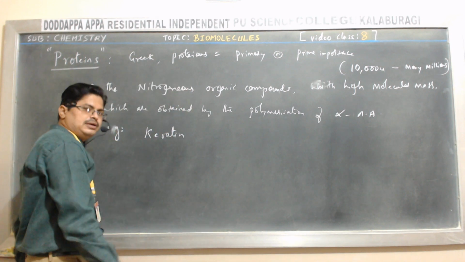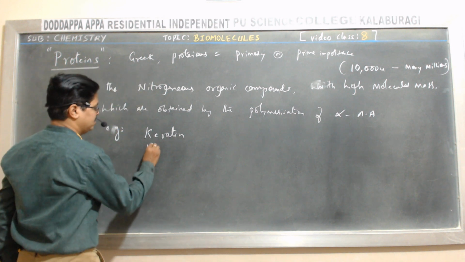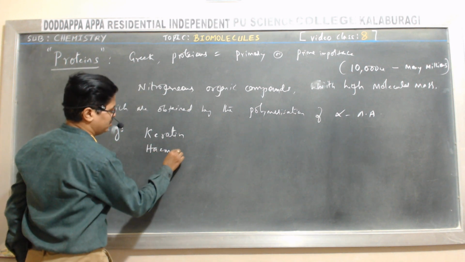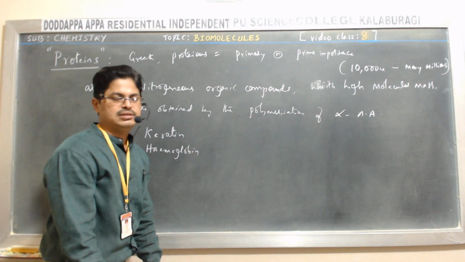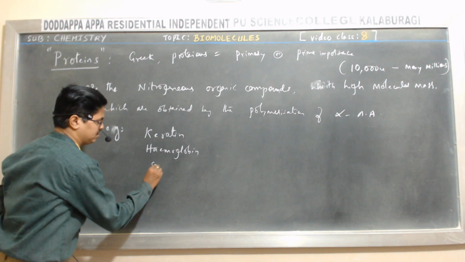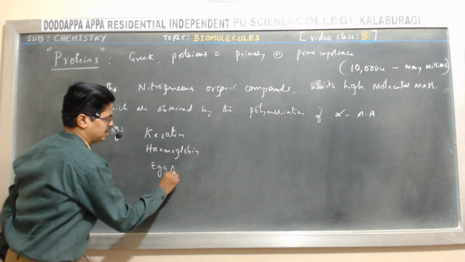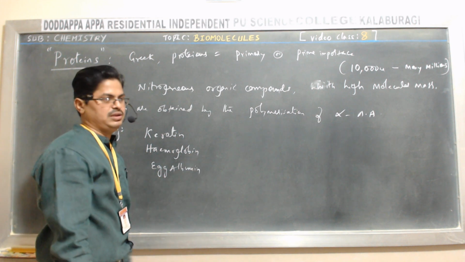Then next, you remember blood. Blood contains hemoglobin. Hemoglobin is also an example of a protein. Then you remember egg. Egg contains albumin. Egg albumin is also an example of a protein.